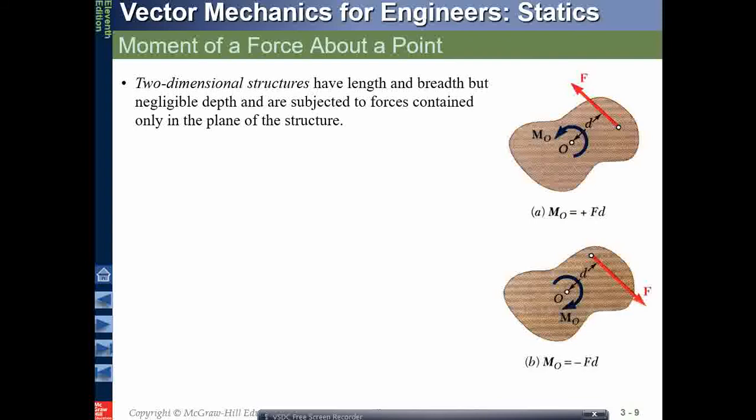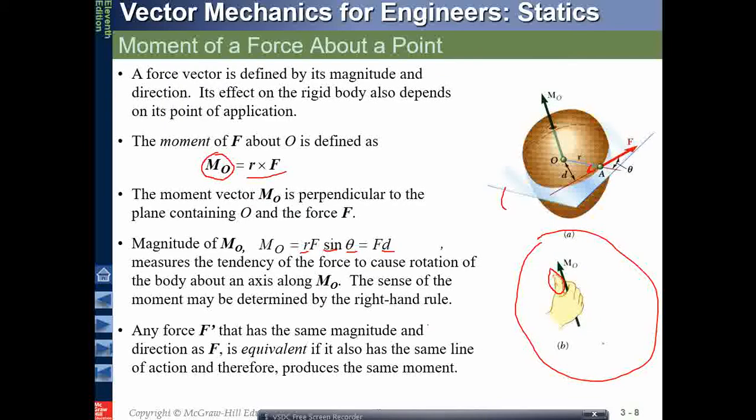Further, we would also like to give you a small example about this moment. Let's take an example of a door. Let's say this is a door, okay, and this is fixed at this location. Now you want to open the door in this direction.